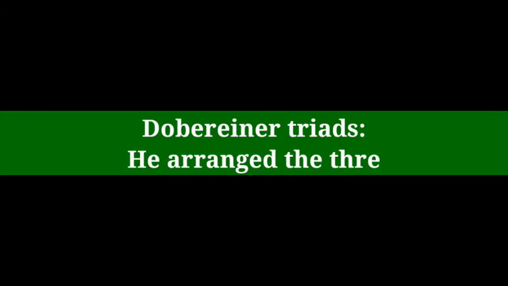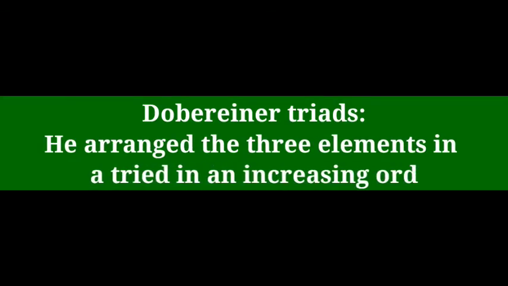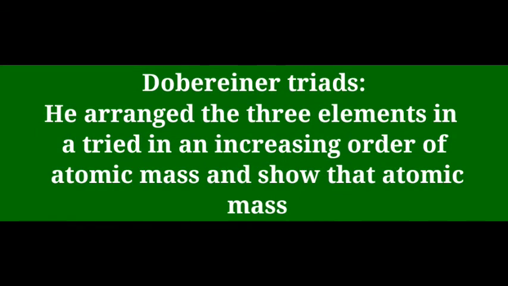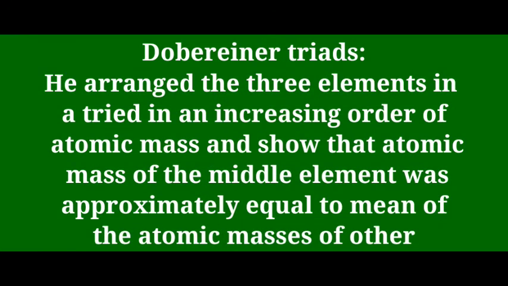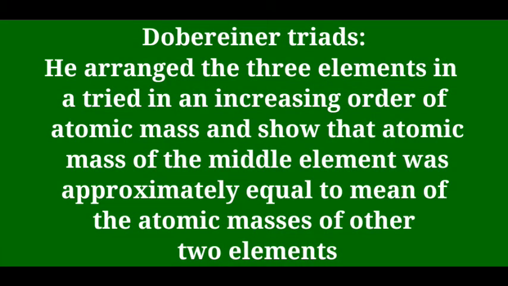He arranged the 3 elements in a triad in increasing order of atomic mass and showed that the atomic mass of the middle element was approximately equal to the mean of the atomic masses of the other 2 elements.